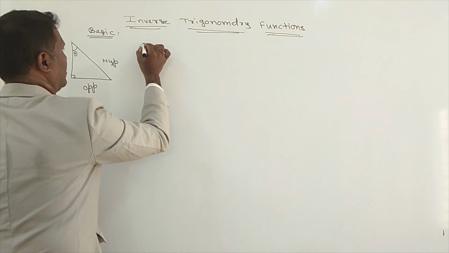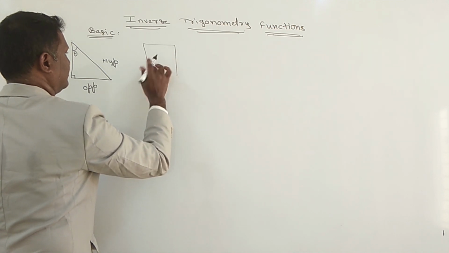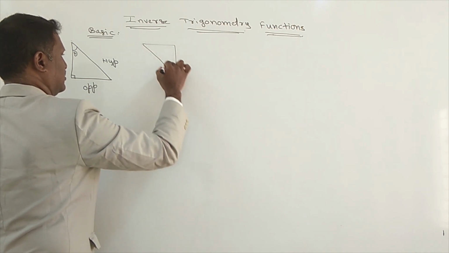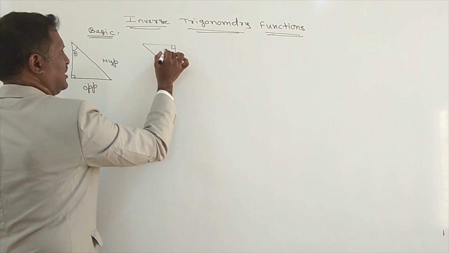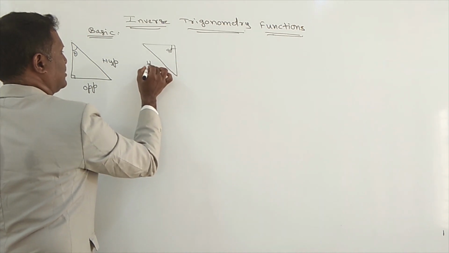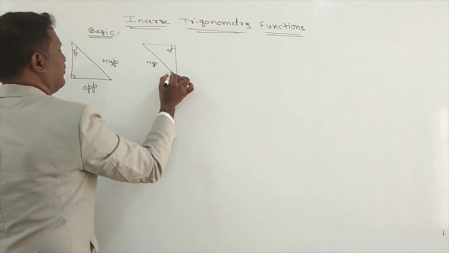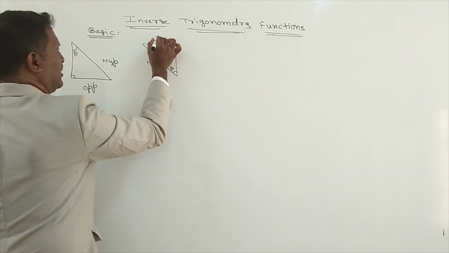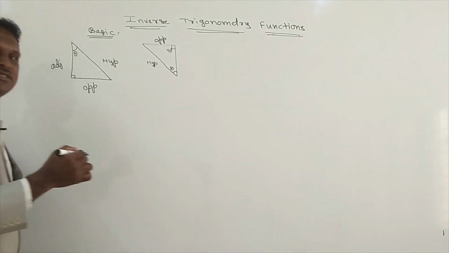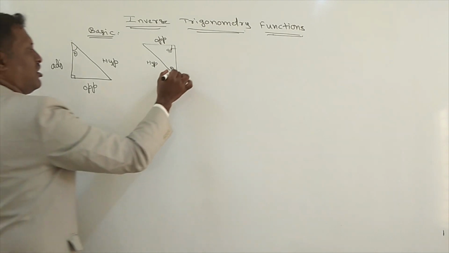Similarly, if the triangle is like this, then this is 90 degrees. The side opposite 90 degrees is the hypotenuse. If you take this angle as theta, the side opposite theta is called the opposite side and the other side is called the adjacent side.